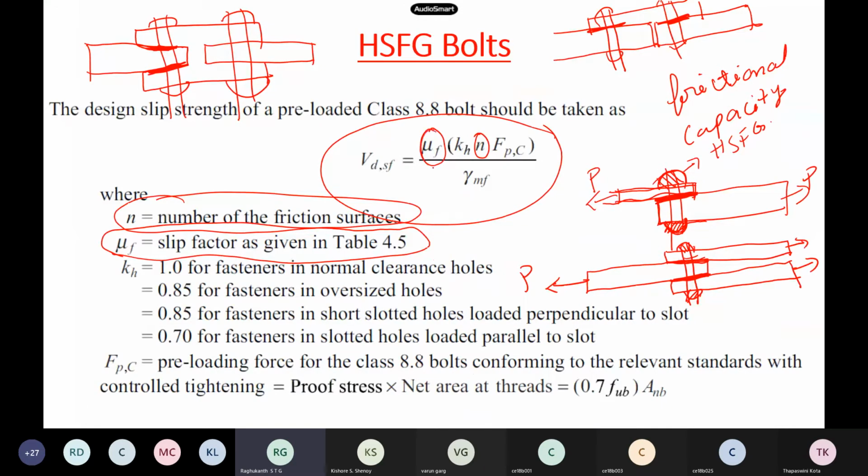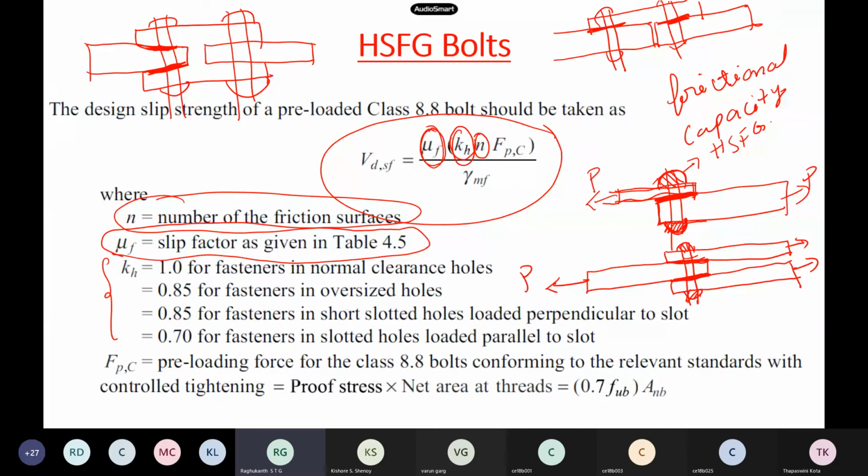Then we have KH, actual. This is also a factor they use: one for fasteners in normal clearance holes, 0.85 in oversized holes, and then short slotted holes. It depends on the hole diameter also, because if it is large slotted, then obviously you would have lost so much material because the hole size is more. So KH accounts for this.